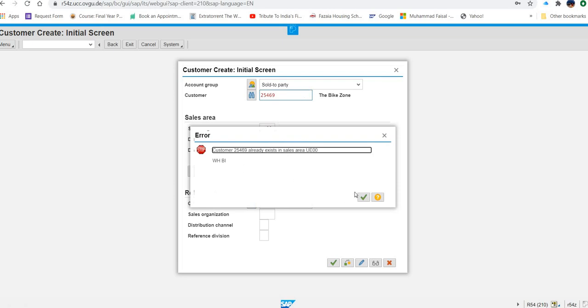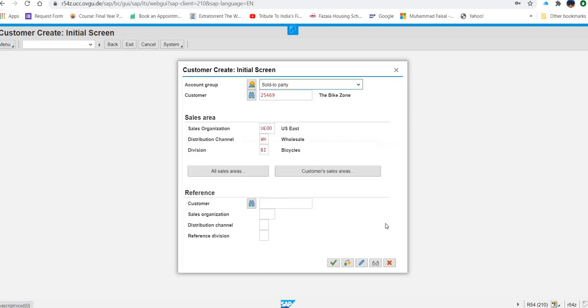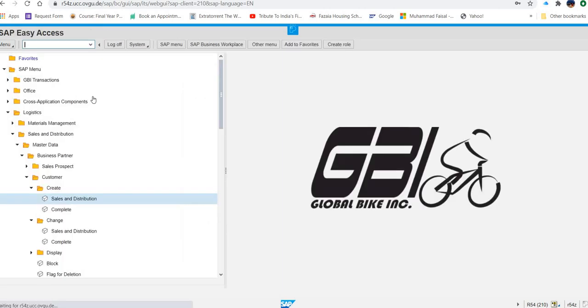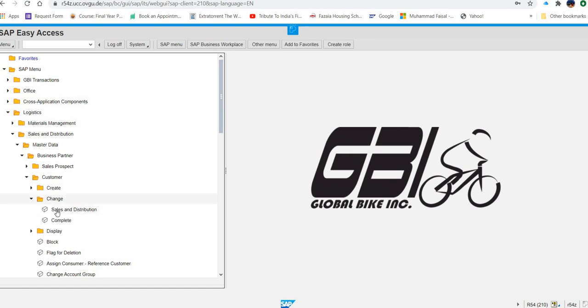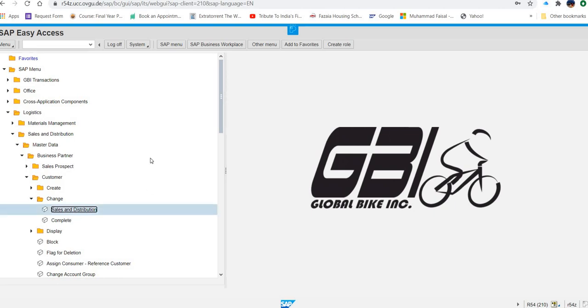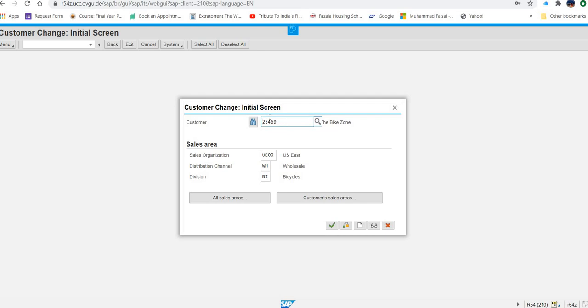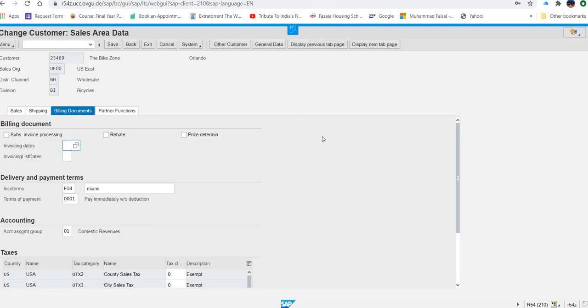Already exist in this. Sorry, I think I clicked on create customer. Let me just cancel this. No, not create. We have to click on change. So under the change, we have to click on sales and distribution. So here you can see by default my customer number is coming. Sorry, sometimes it happens. Okay. So now what we have to do, here we have to press enter and we will go inside now.